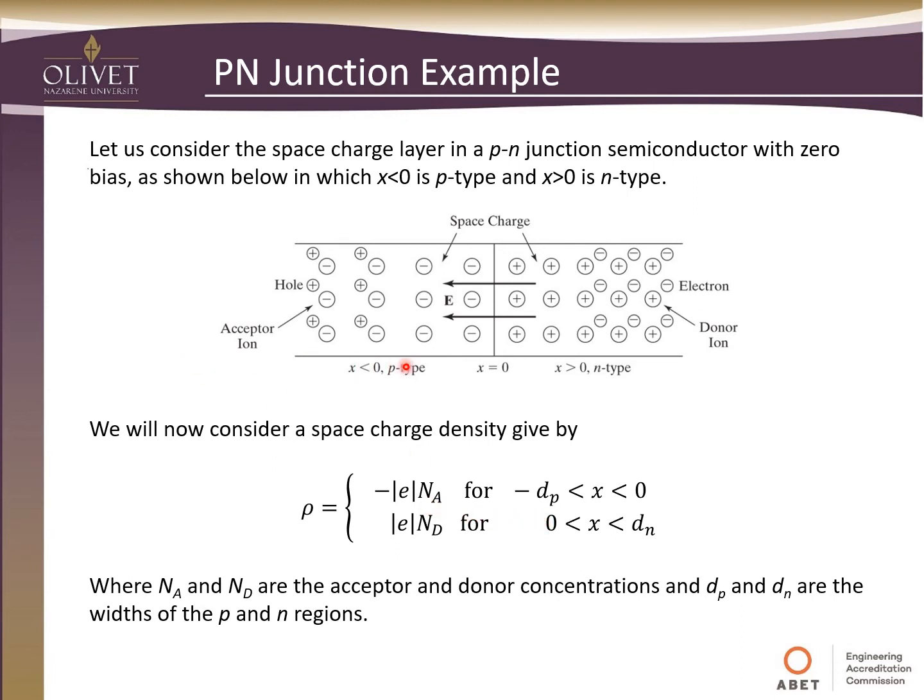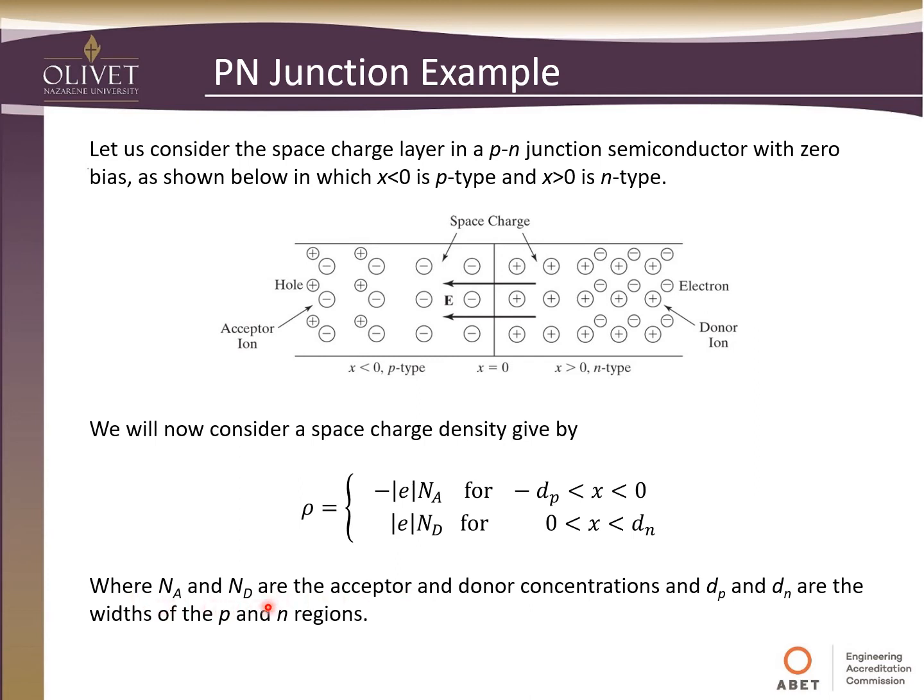And that's for this region from minus dp, which is some arbitrary point we can pick back here, all the way to 0. Same thing on the right side. It's the magnitude of the charge of an electron times the number of donors. And again, that goes from 0 to some dn that we're going to pick out here.